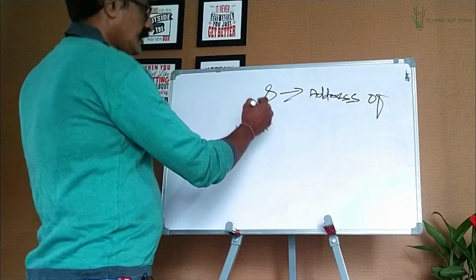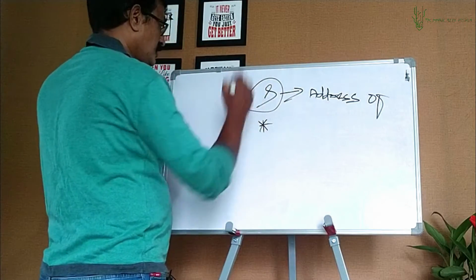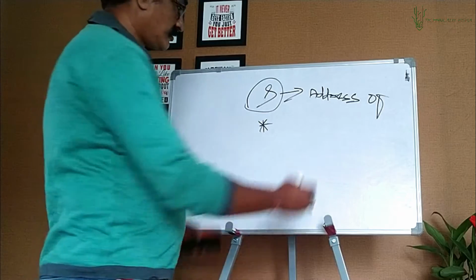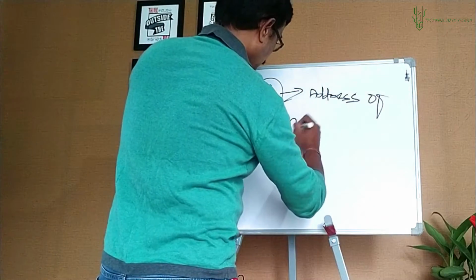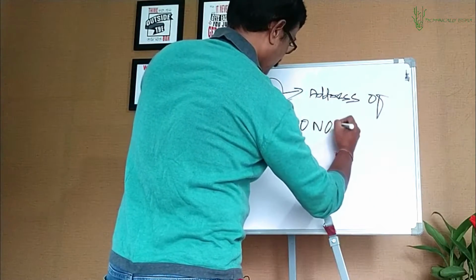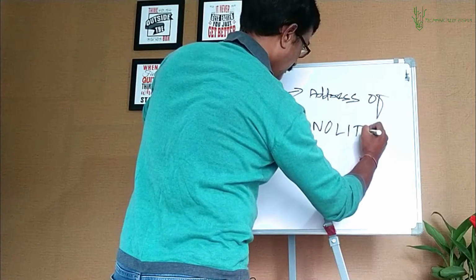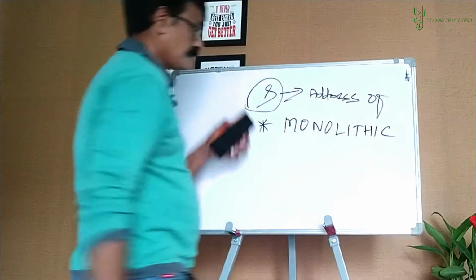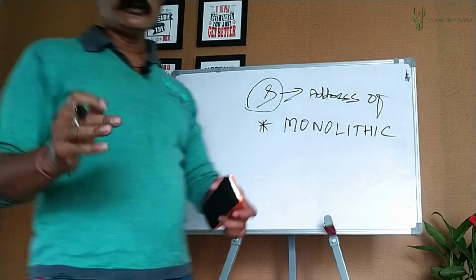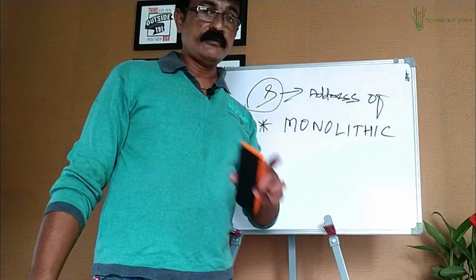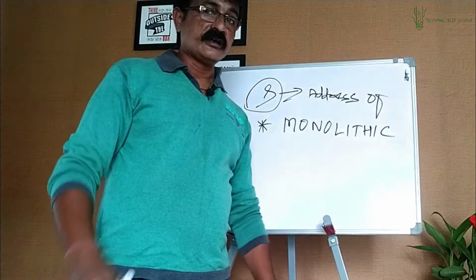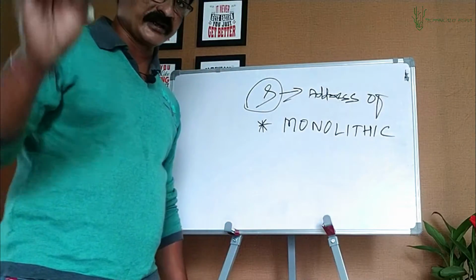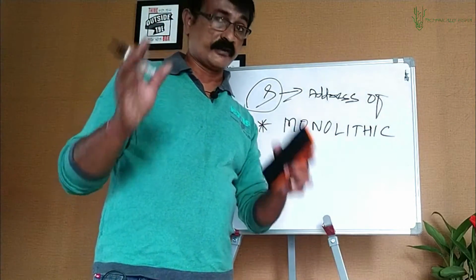It is an operator which is called monolithic. The word you will hear at some places. Monolithic simply means it can be used singularly. A single ampersand you can use at a time. You cannot use more than one ampersand.